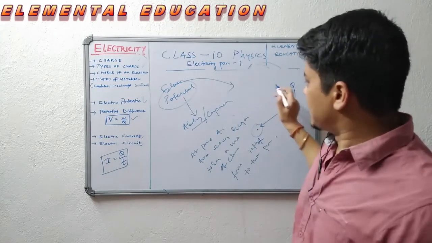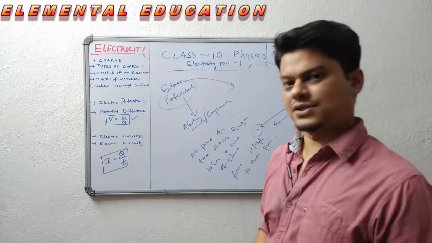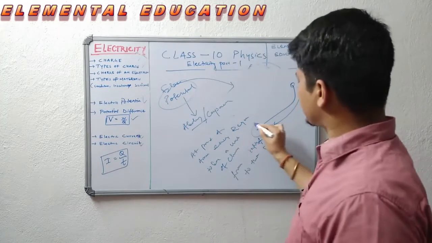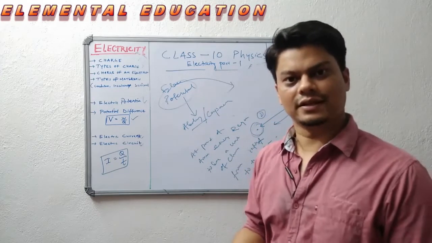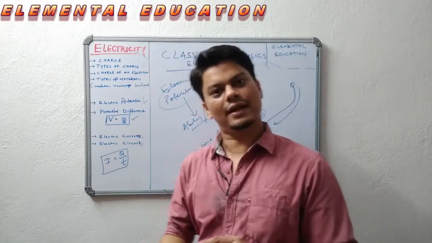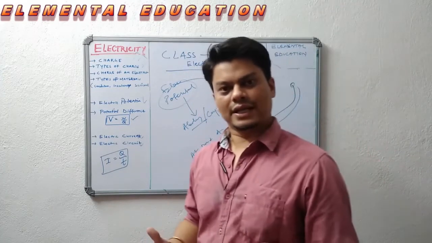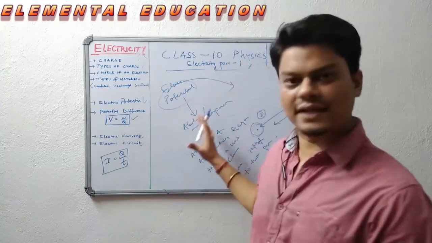So suppose I am bringing 2 units of charge, then the electric potential will be 2 units, because we need double the energy. If 1 unit of charge needs a certain energy, 2 units of charge will require double the energy. Similarly, if I ask you what is potential difference, then we have got what is electric potential.